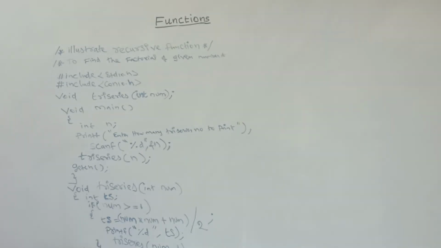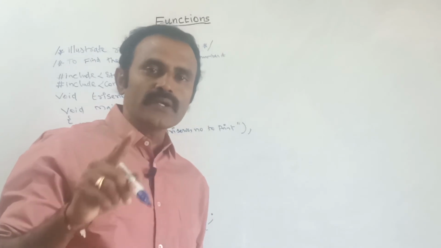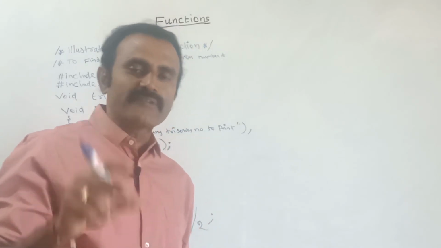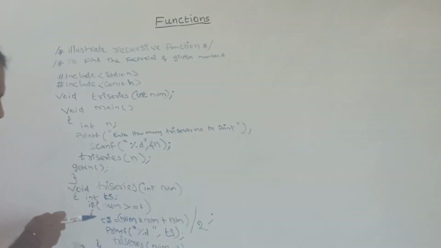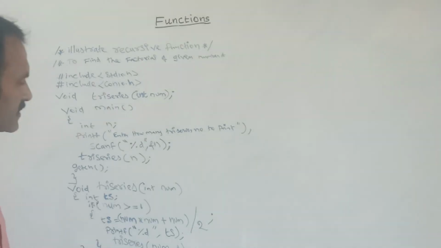So here I am closing the user defined function, that is the try series function. This function type has no return type, that is void type. So this is for the if condition. Here in this if condition I am checking if the num value is greater than or equal to 1, then it will execute, otherwise it will terminate. So as long as this condition is true, this function will display the series, otherwise it will stop. So this is the function.